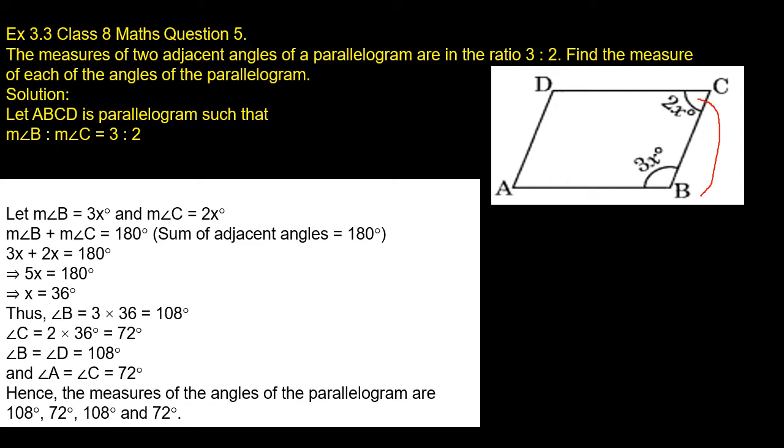x is equal to, if we divide 180 by 5, we get 36. So the x value is 36.